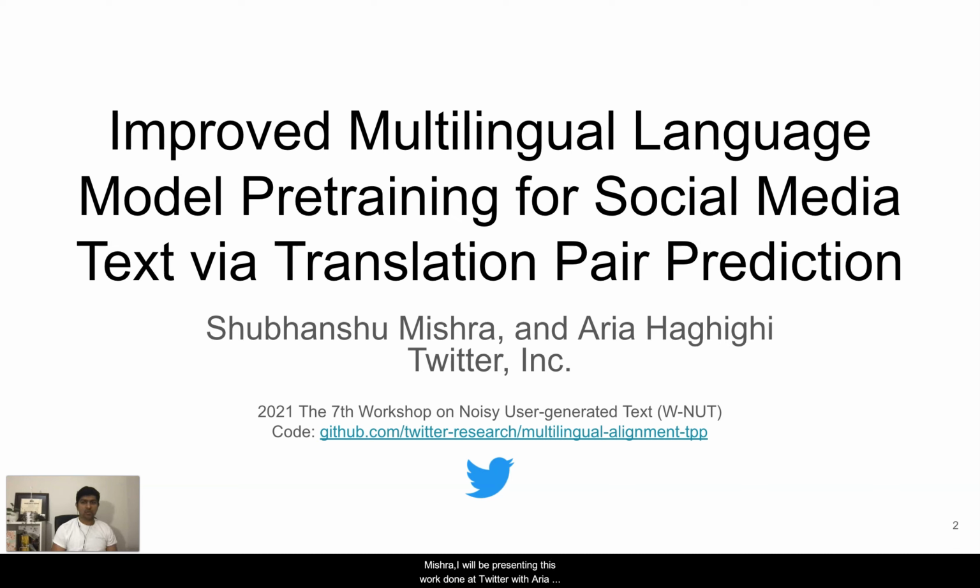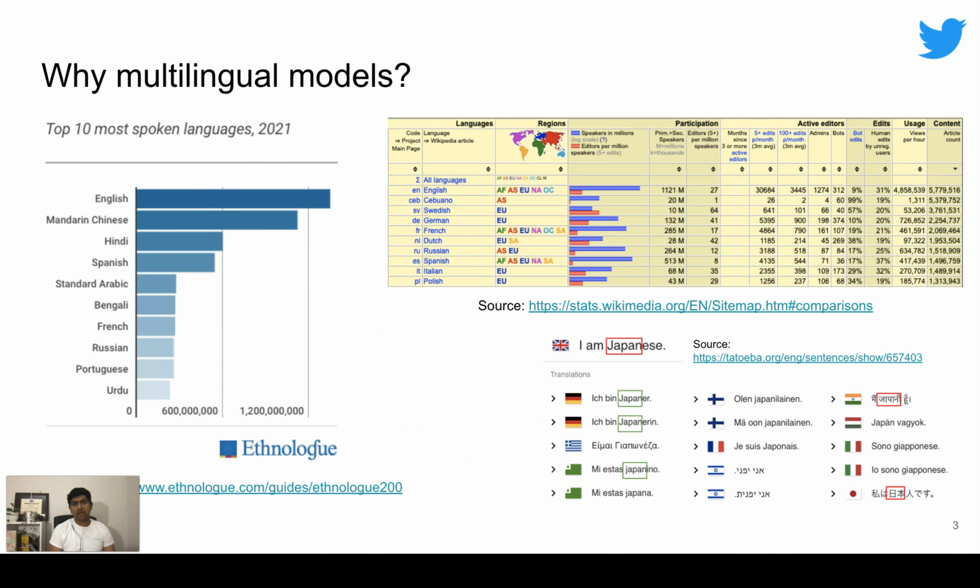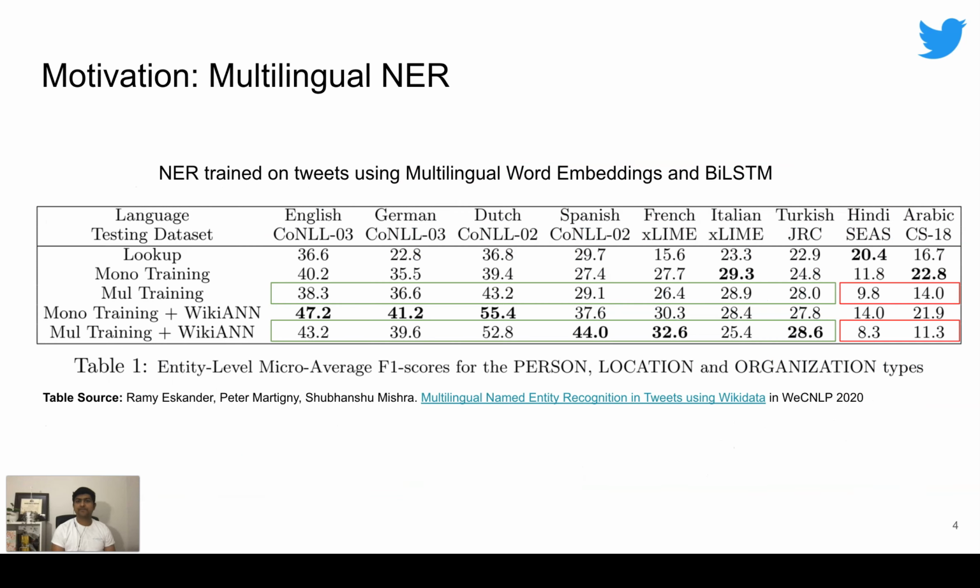I will be presenting this work done at Twitter with Arya Hakiki on improving multilingual language model pre-training for social media text by translation pair prediction. There is a large population all over the world which doesn't use English language to communicate. Even on Wikipedia, there is a significant amount of content which is in non-English language. Additionally, languages are orthographically different, that is, they use different scripts for the written word, which makes machine learning model transfer across these languages challenging.